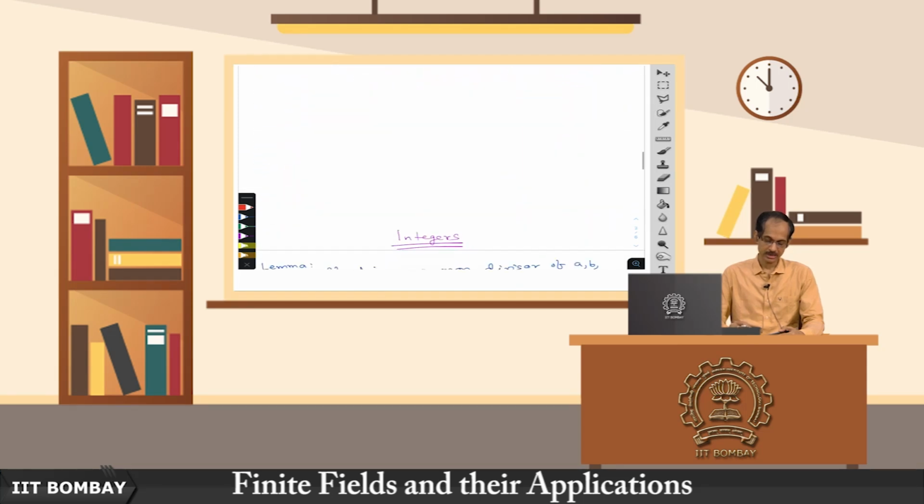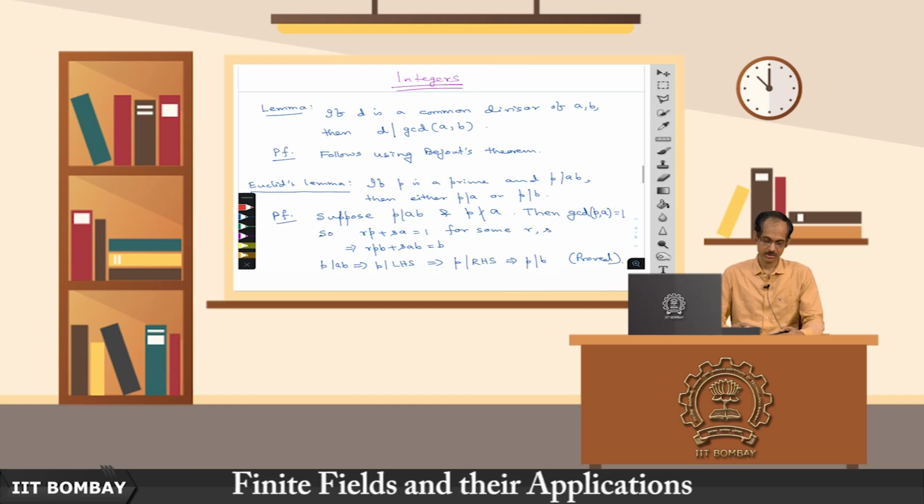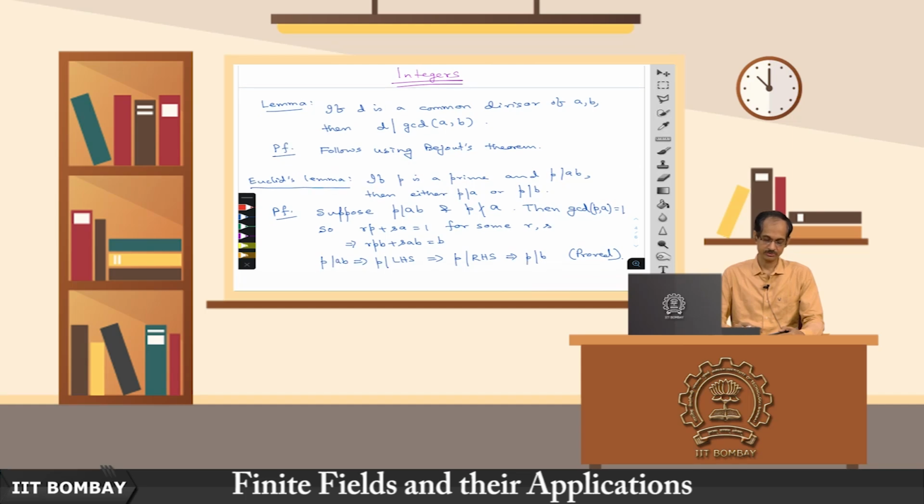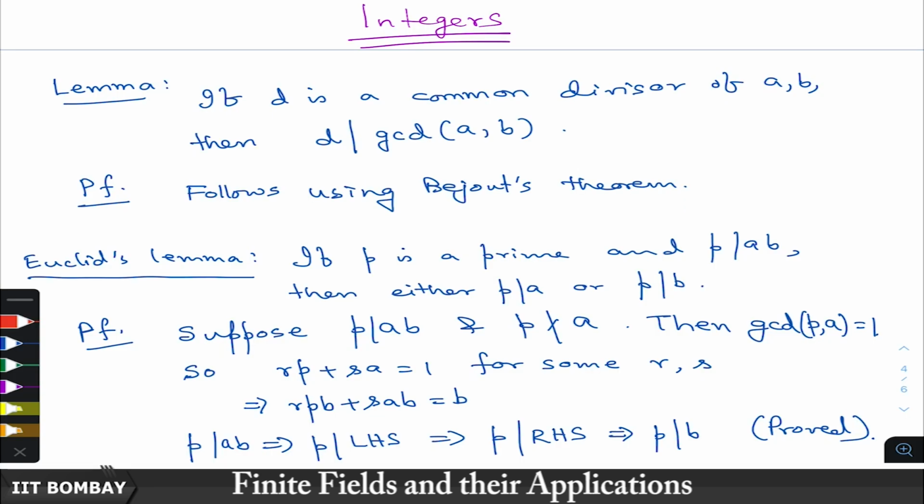That result is a very strong result, and it can be used to prove some very important other results.